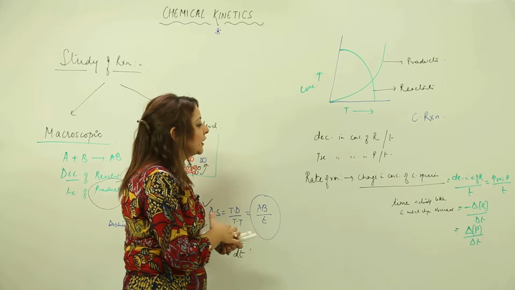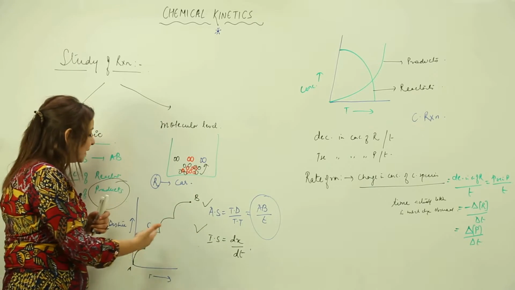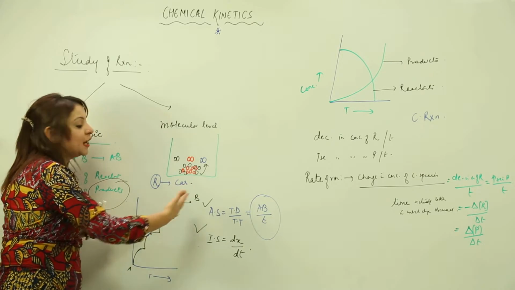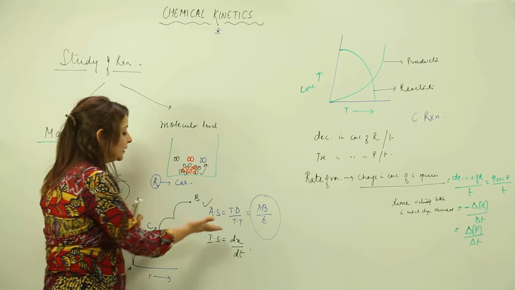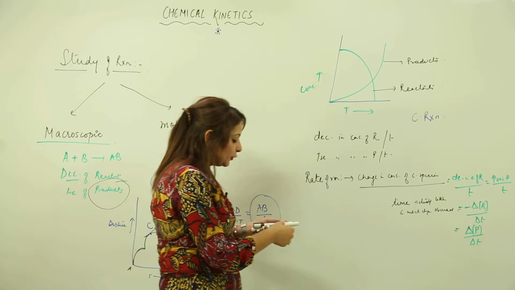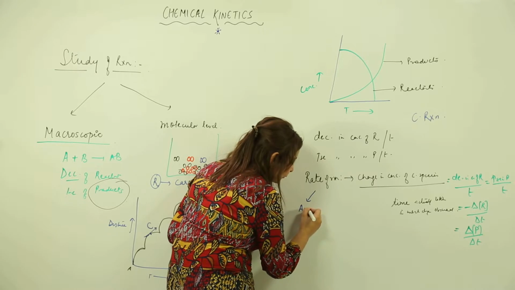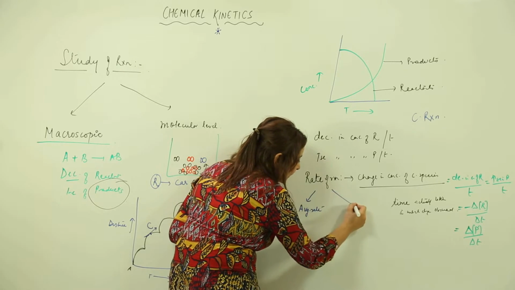So this is how we explain the rate of reaction. As you saw in the example of the car, we calculated the speed as average speed and instantaneous speed. Similarly, we can find the rate of reaction in two ways: the average rate and the instantaneous rate.